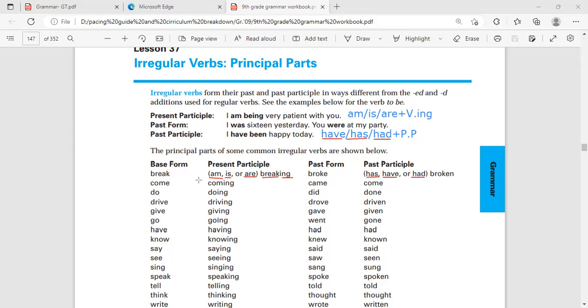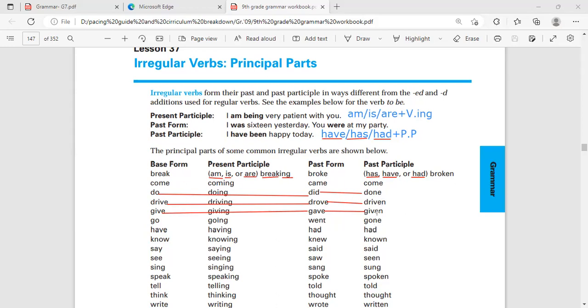Here is the sentence. Come, came, come. Do, did, done. Drive, drove, driven. All of that. Give, gave, given. So listen, given is the past participle. Give, gave, given.